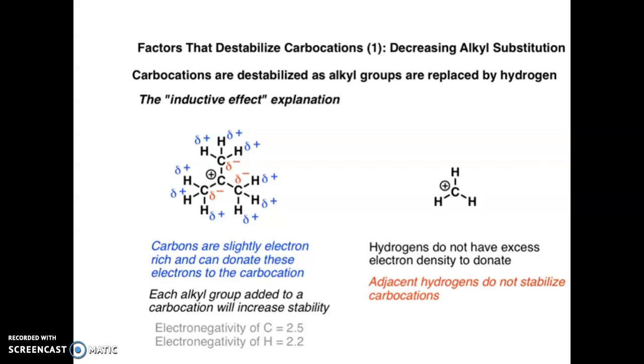The same thing which I discussed earlier, we are discussing like this only. The carbons are slightly electron rich and can donate these electrons to the carbocation. Each alkyl group added to a carbocation will increase its stability. Hydrogen does not have excess electron density to donate, so adjacent hydrogen does not stabilize the carbocation. Electronegativity of carbon is 2.5 and electronegativity of hydrogen is 2.2.